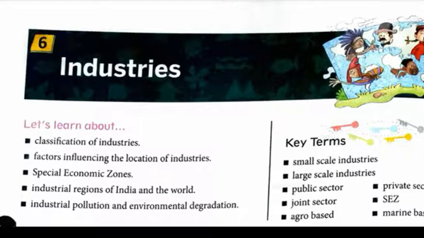Today we are going to discuss Chapter 6, that is, Industries. So what will we learn in this chapter? We will discuss what industries are, their classification, and the different factors that influence the location of an industry. With that we will also discuss what a Special Economic Zone, or SEZ, is. In this part we will cover this much, and in Part 2 we will cover the remaining part. Okay students, let's start this chapter.